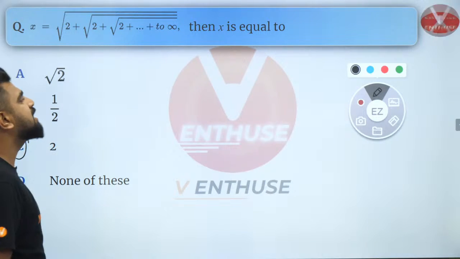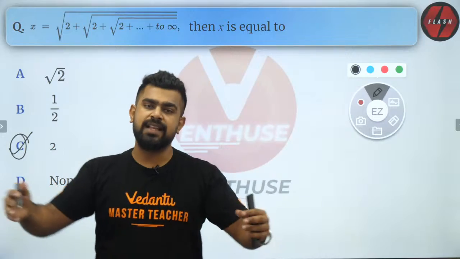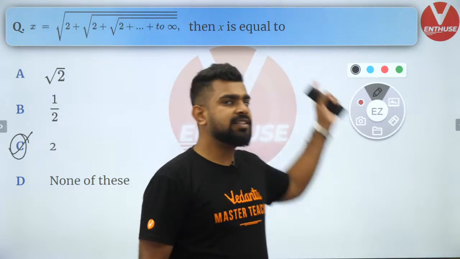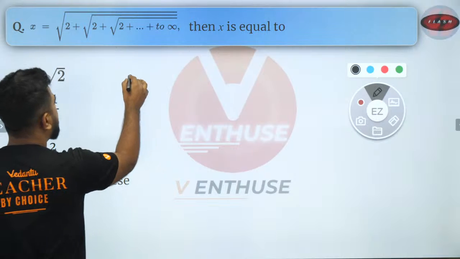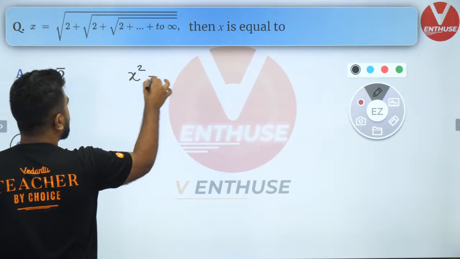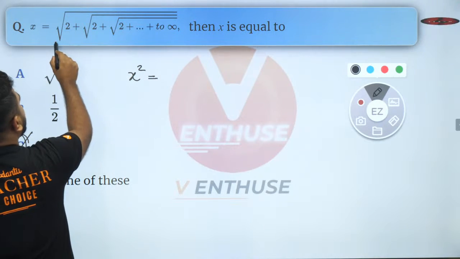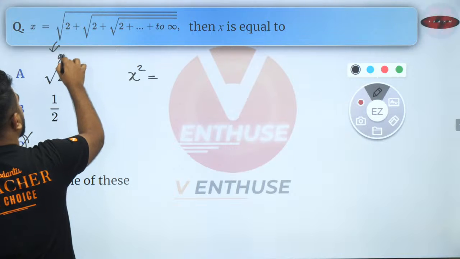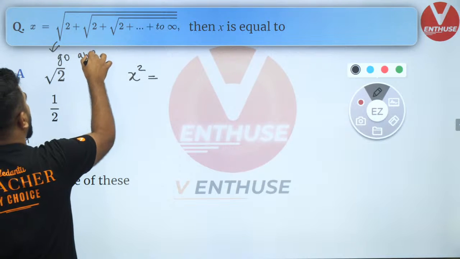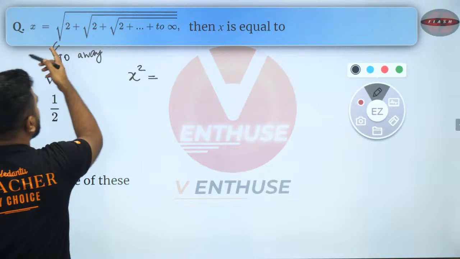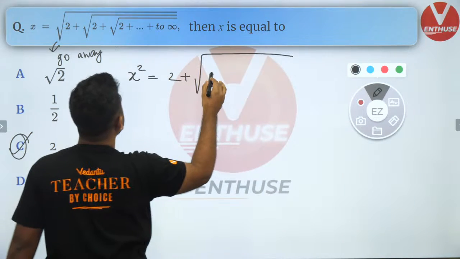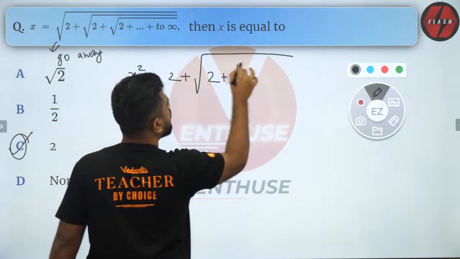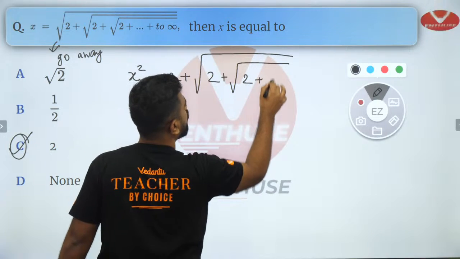So what we do first is, guys, square on both sides. So let's take this equation and square it on both sides. When I square it, what do I get? I get x square, and that will be equal to, this first root will go away because I'm squaring now. So if the first root goes away, I will get 2 plus square root of 2 plus square root of 2 plus and so on.